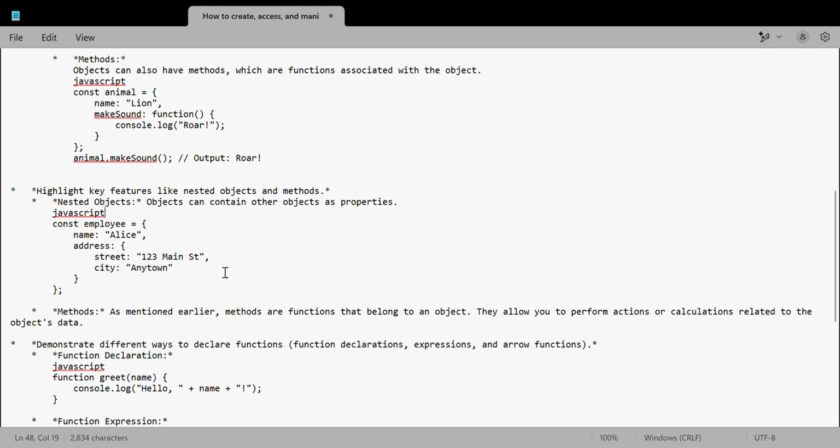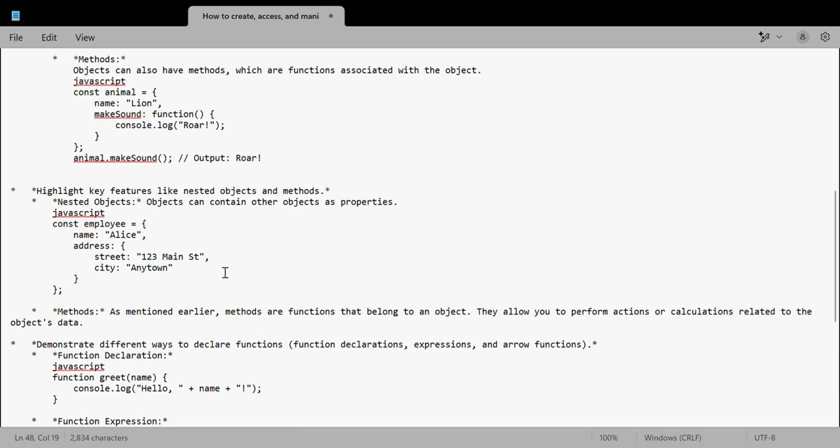Objects can nest other objects, whereas methods, as mentioned earlier, are functions that belong to an object. They allow you to perform actions or calculations related to the object's data. Let us see the next question.